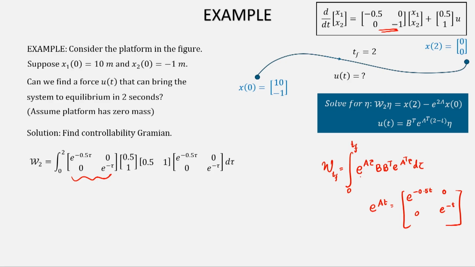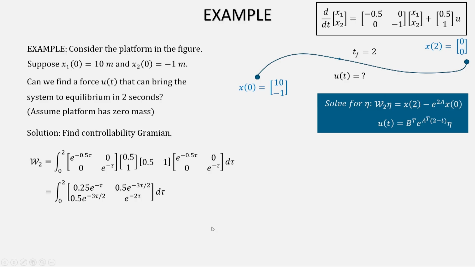So, e to the power of A tau now becomes this, B is this, B transpose e to the power of A transpose tau d tau. Now, you multiply the matrices, you will get something like this. Now, each term you have to integrate, and if you integrate each term here, then put 0 and 2 limits, you will get W2 to be equal to this.